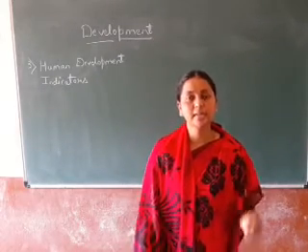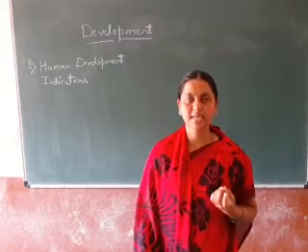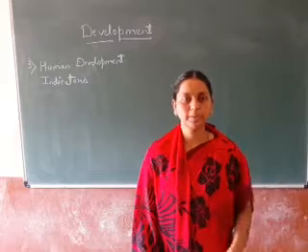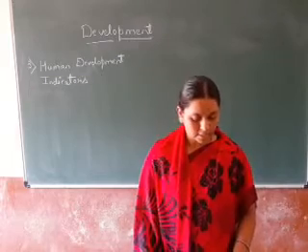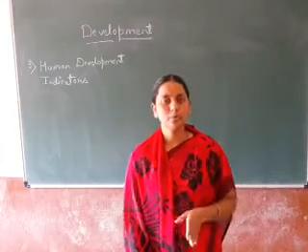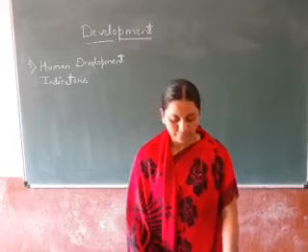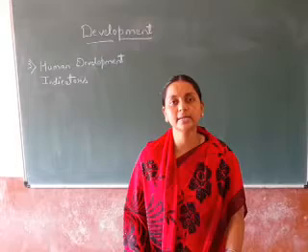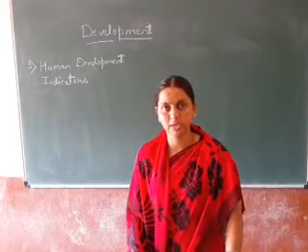In last class you studied about development and underdevelopment. In development there are three elements: one is process, another is real national income, and the last is for a long period of time. Next, the second one was indicators of development. In indicators of development you know about national income.